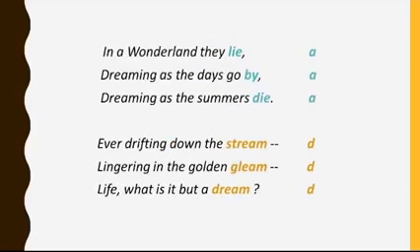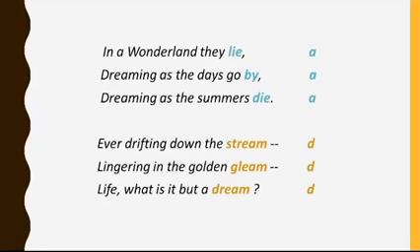Let's move to the next stanza. The last words are lie, buy, die. Aren't these words quite similar sounding like the words to which we have assigned the letter A? Look at the first stanza, look at the third stanza. You will find resemblance in the sounds of the words used in these three stanzas. So, the rhyme scheme of the sixth stanza is A, A, A. I hope that it is clear.